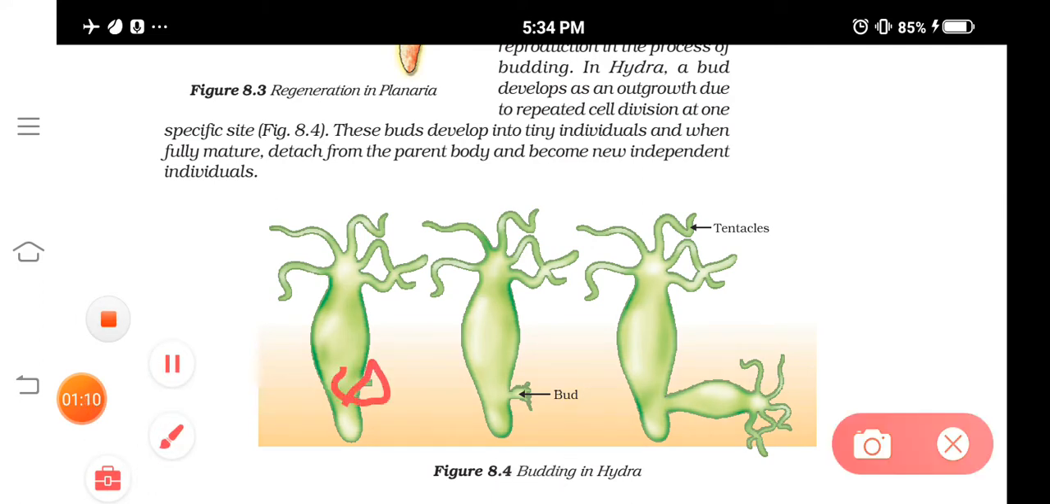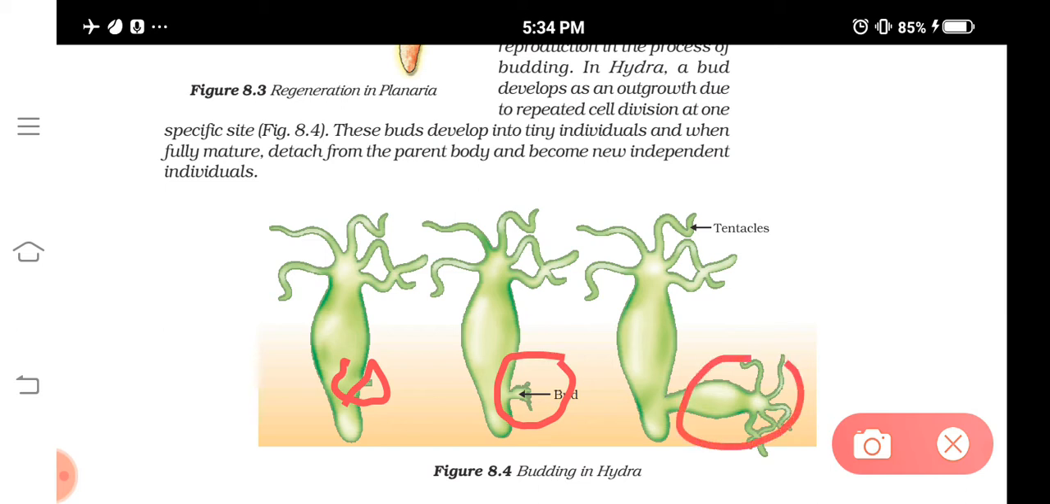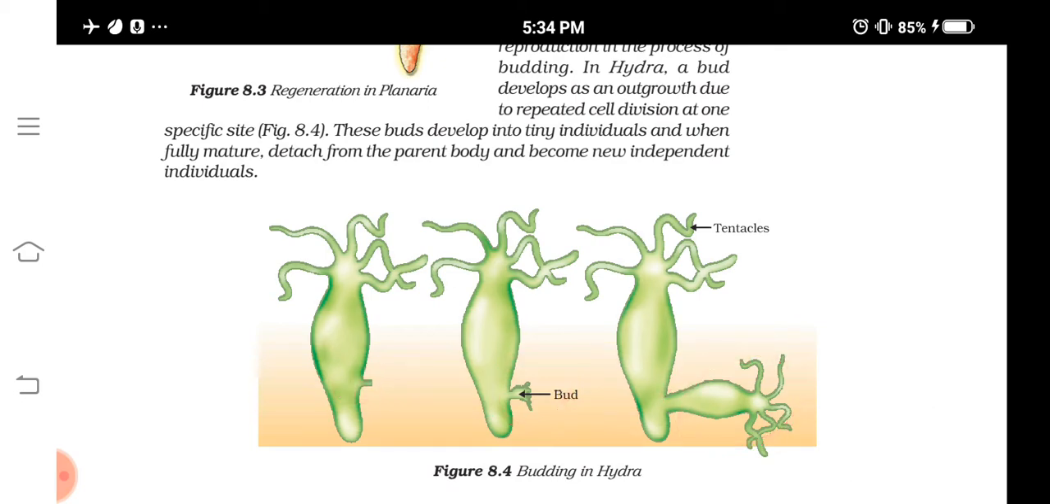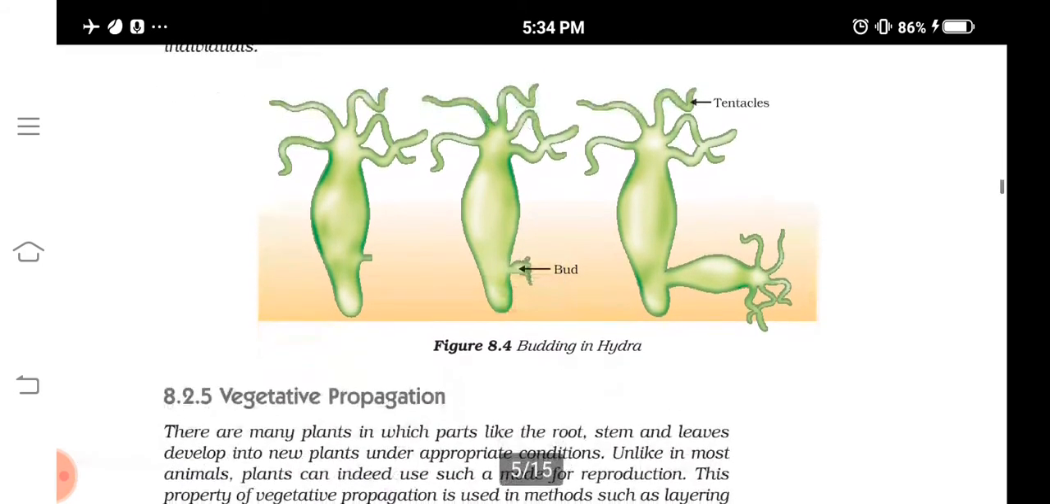This bud will grow and mature, and when fully matured, it will get detached. You can see that this is a fully matured bud, and it will get detached. They will get separated from the parent and will grow as a new individual. So this is budding that takes place in hydra.